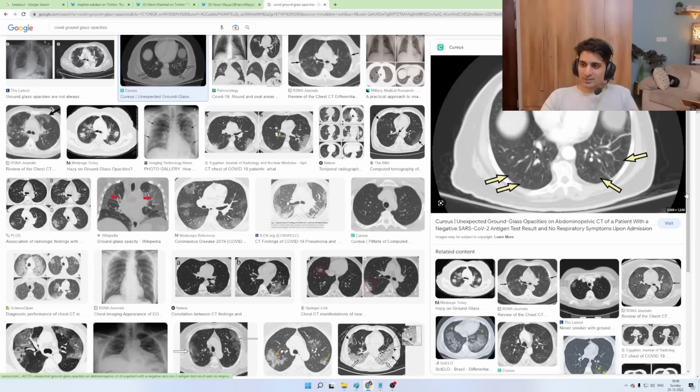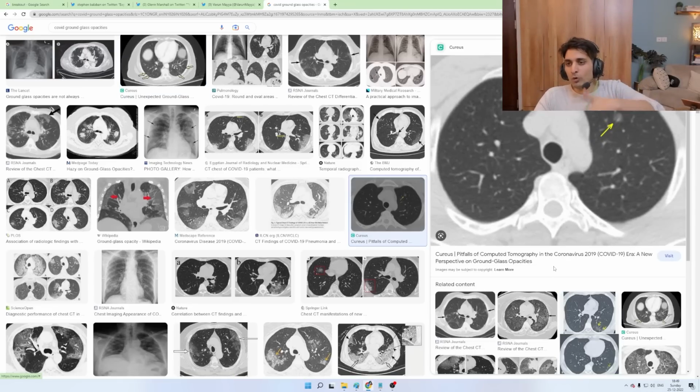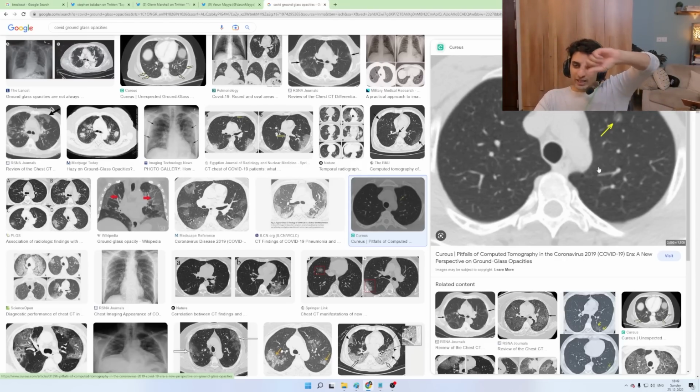So what a ground glass opacity is: if there was an area that was supposed to be transparent, now you have these tiny, slightly opaque circular elements there. And a doctor learns over many diagnoses that they need to be looking for these. For example, let me show you one more. The more I show you, the better you will understand it. You can see it's like a fuzzy, round blockage. Now, there are also some normal parts of the lung, like this white stuff you can see here. So there are specific areas and there's a specific pattern to how these ground glass opacities look.